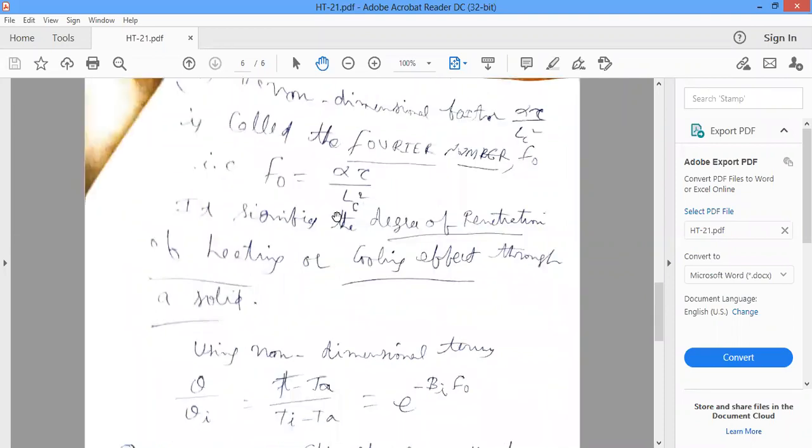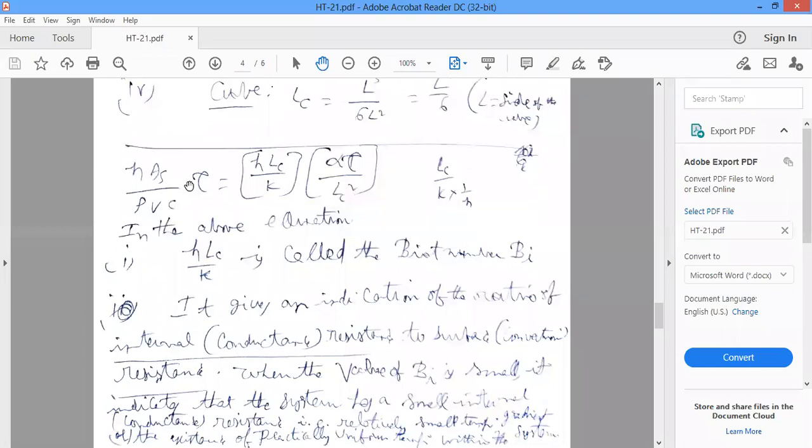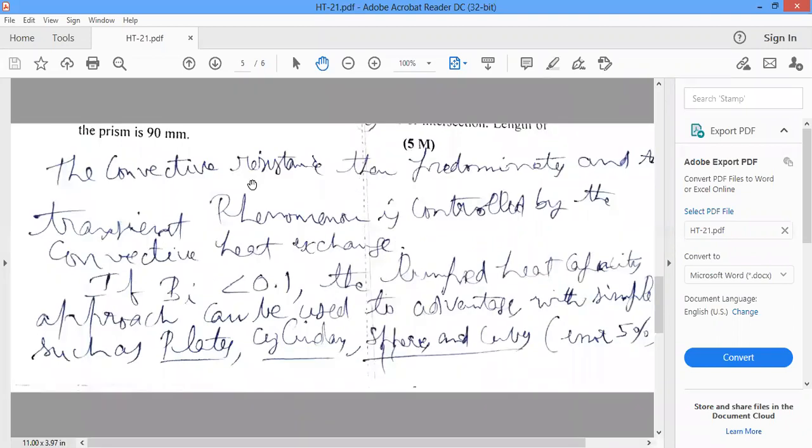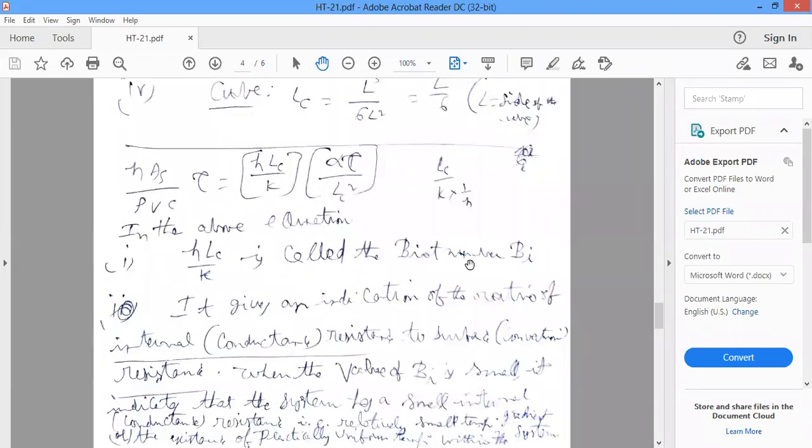In the above equation, hLC by k is called the Biot number Bi. Very, very important. The Biot number hLC by k can be written as LC by k into 1 by h.